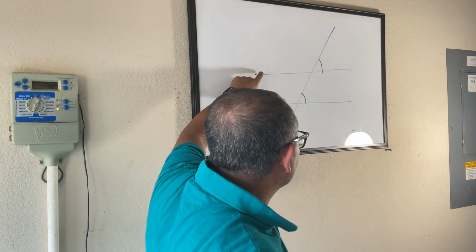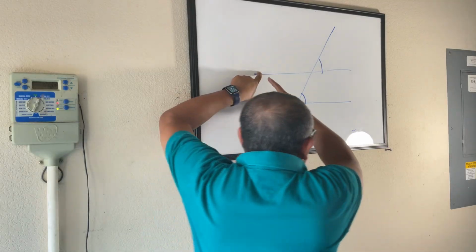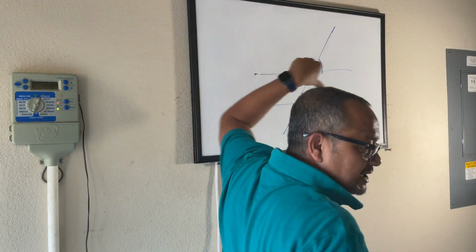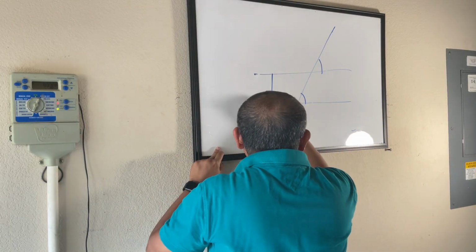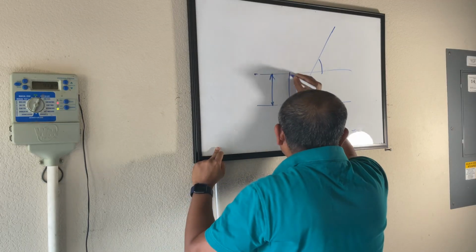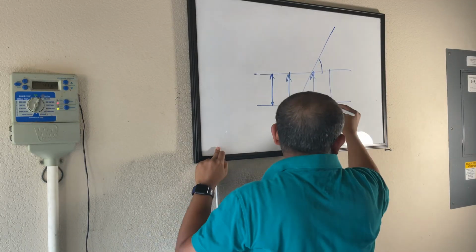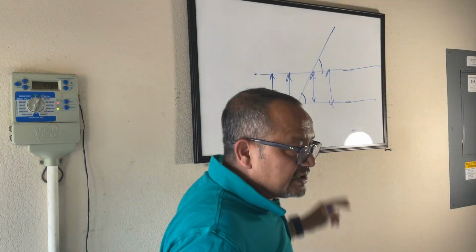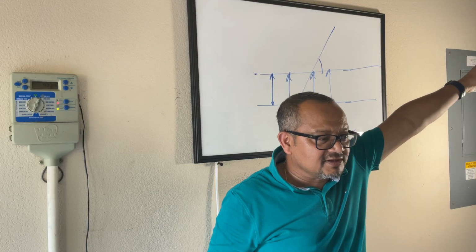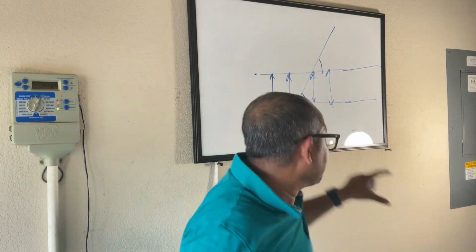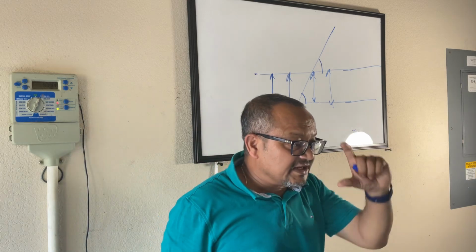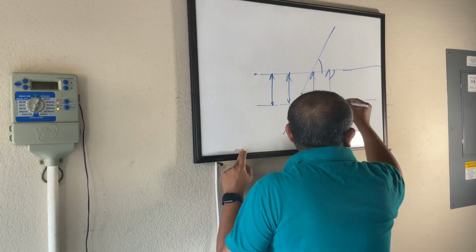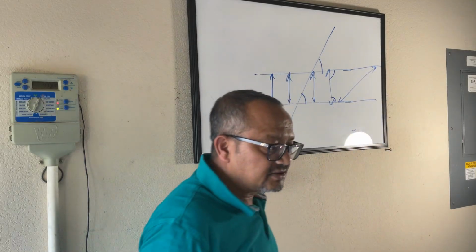When you say these two lines are parallel, that means they will never meet, they will never intersect, they will never talk to each other. That is understood. But the perpendicular distance between the two lines will remain the same, no matter how far you go. If you keep extending this line and draw on my wall and keep drawing it straight, go to my neighbor's house and keep drawing it, still the distance between the two lines will remain the same. And when I say the distance, I am talking about the perpendicular distance. This distance, I am not talking about this distance. Okay?